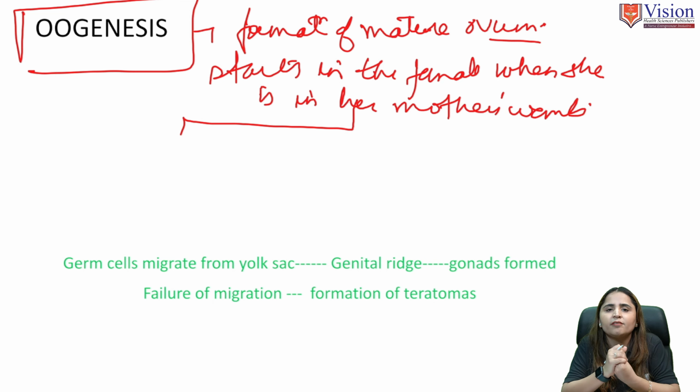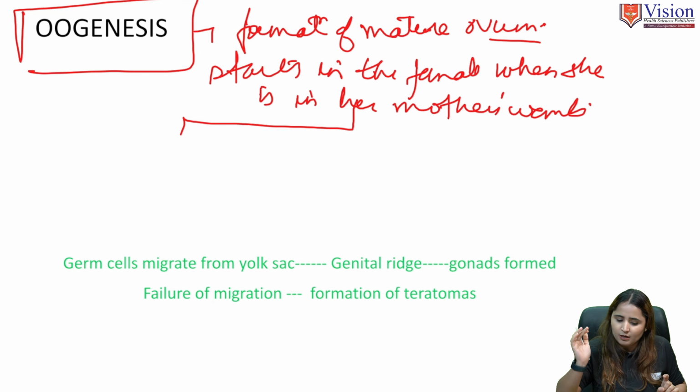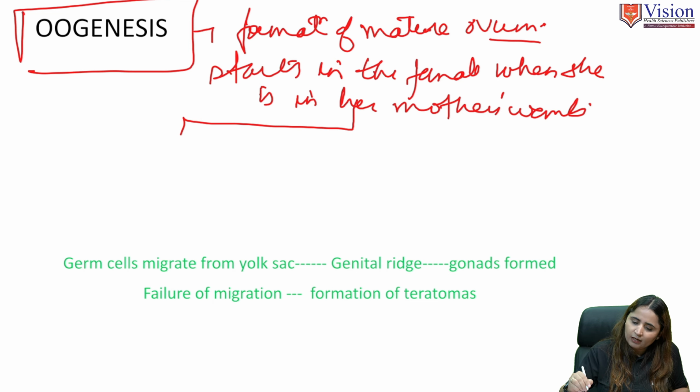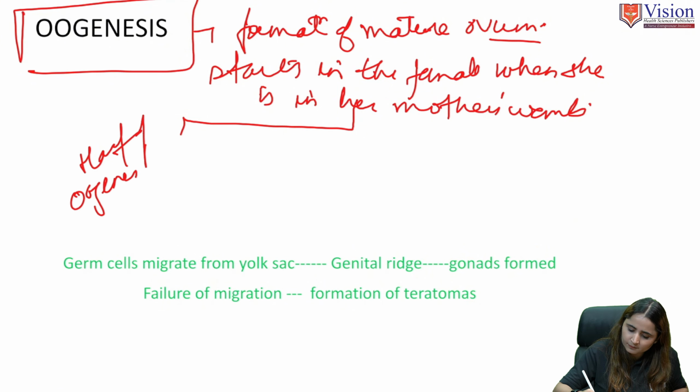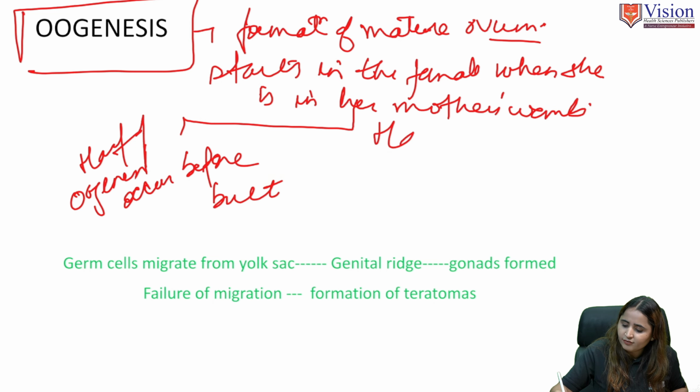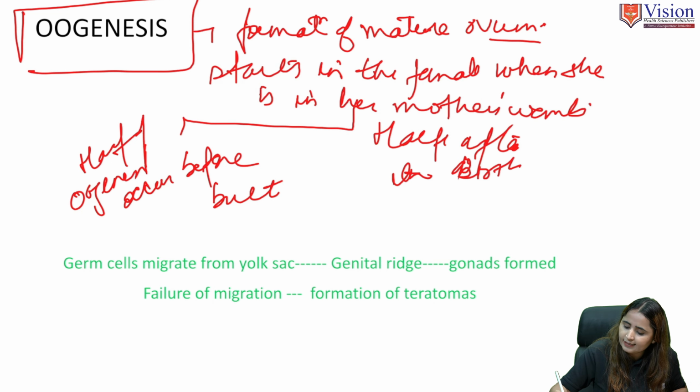If the female has conceived a girl child, the process of oogenesis will start during that time, but it will complete at the time of puberty, when the menstrual cycle starts. For your knowledge, half of oogenesis occurs before birth, and half after birth, that is at puberty.